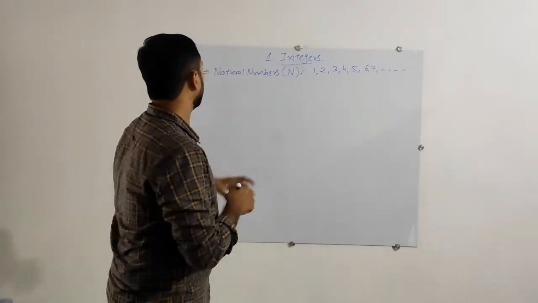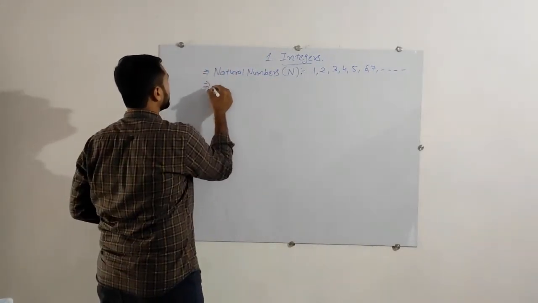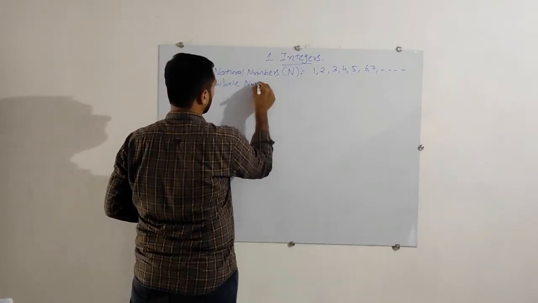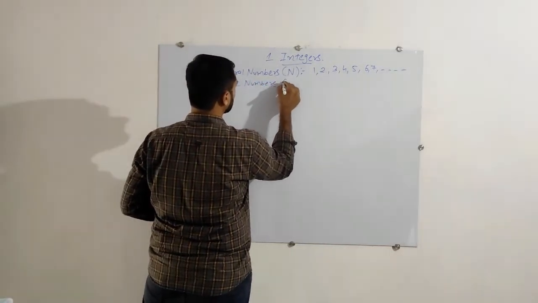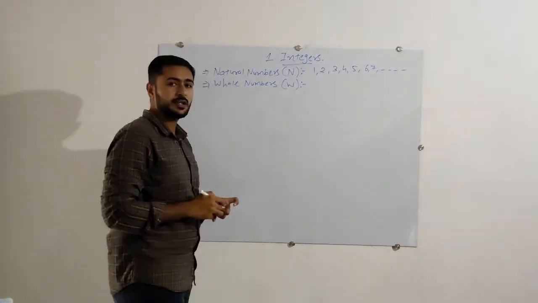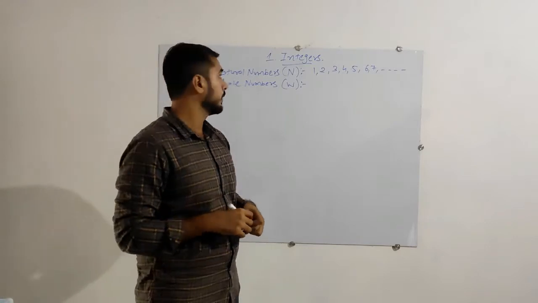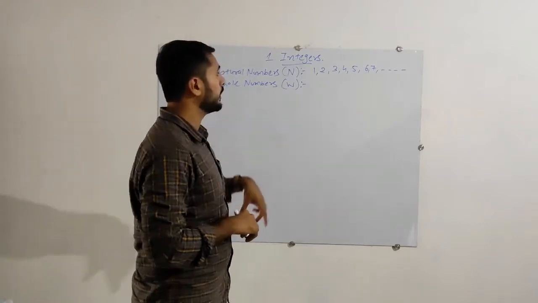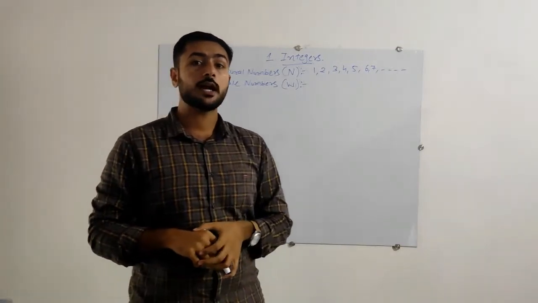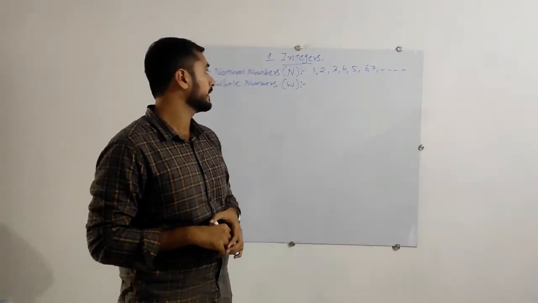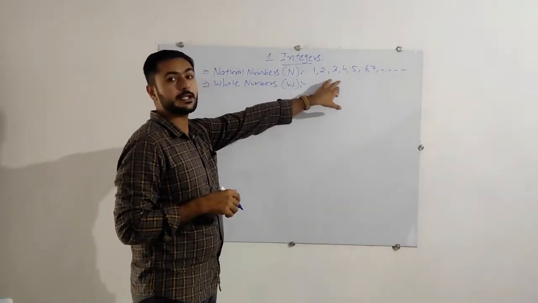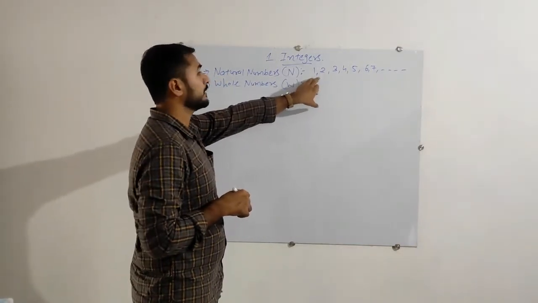Then the second one is whole numbers, denoted by W. The sign for the whole number is W. Now, the basic difference between natural numbers and whole numbers: in natural numbers you will not find 0. Is it there? No. It means we should not include 0 in natural numbers.